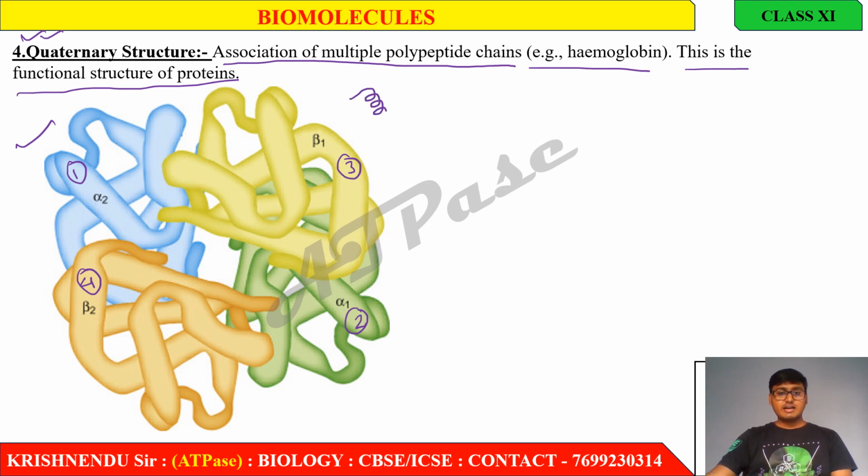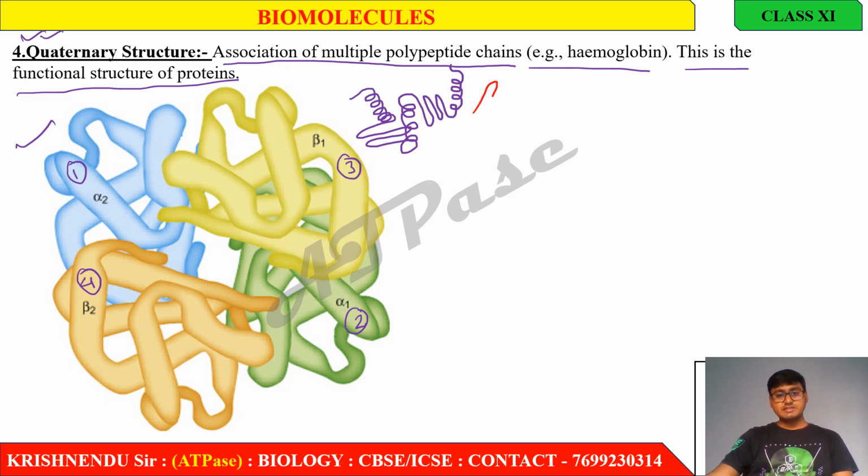suppose this is an alpha helix, this is a beta pleated sheet, this is again an alpha helix, this is a beta pleated sheet, this is again an alpha helix. This is one polypeptide chain. I will draw the next polypeptide chain in this form.